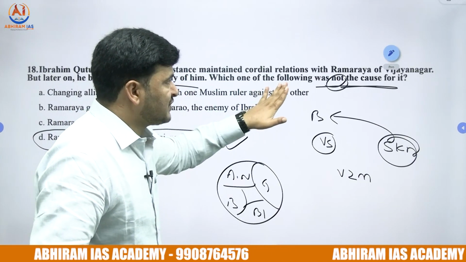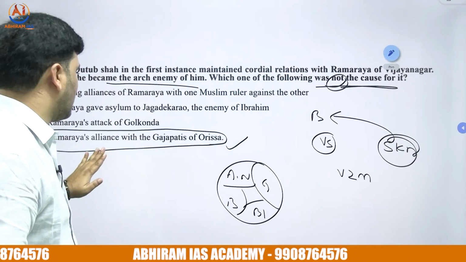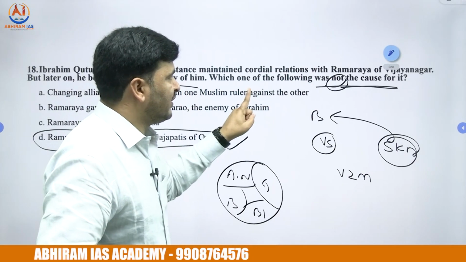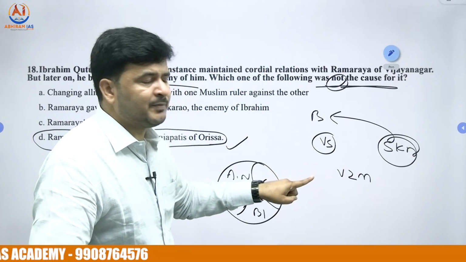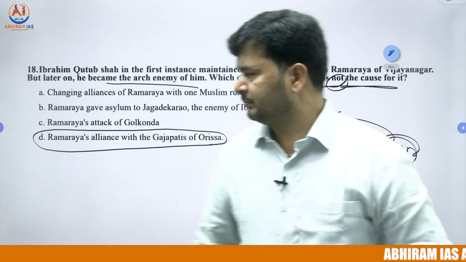Which one of the following was not the cause for it? The question ki answer vachesi option D. Okavela which one of the following was causes annappudu, 3 causes ante 3 lo ఏ ఒక్క cause ఉన్నా కూడా మనకు రైట్ అన్నమాట.